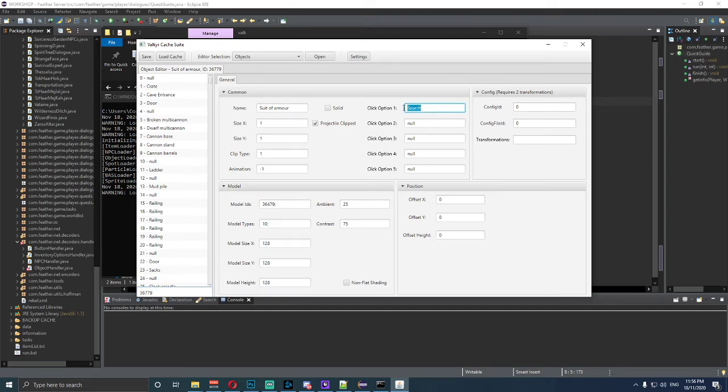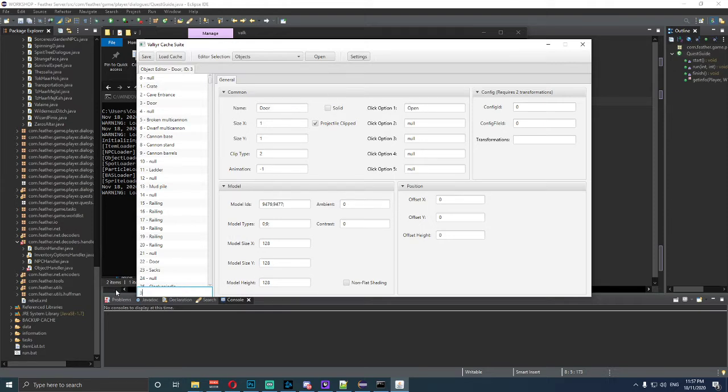Change all the options that I'm going to give you to search. So only option 1 on every single item needs to be changed to search, then save. Okay, so that you've done that, go to the next one, which is 33793. We want to type in search in the click option 1 and save again. Once we've done that, we need to do 836. Do the same thing, search and then save it.